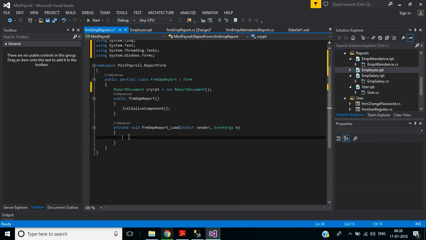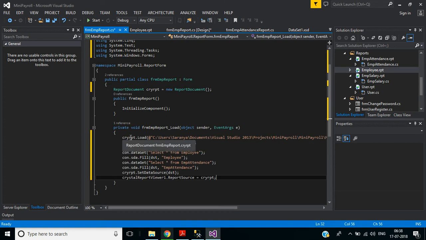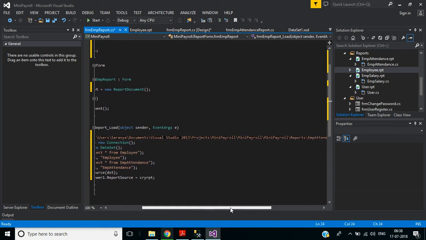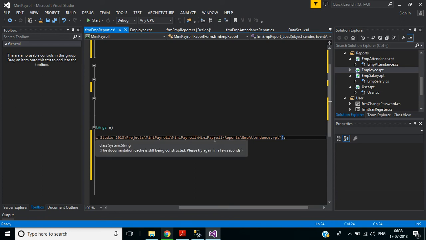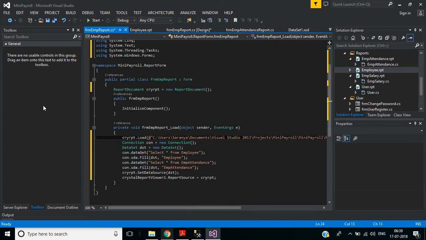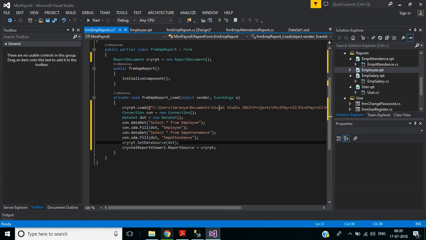and pasting here. Here in this first line, we are loading a report file from reports folder from this project file. Okay, here report name is here employee. Then we are calling connection class function. We declare dataset object dst equal new dataset.